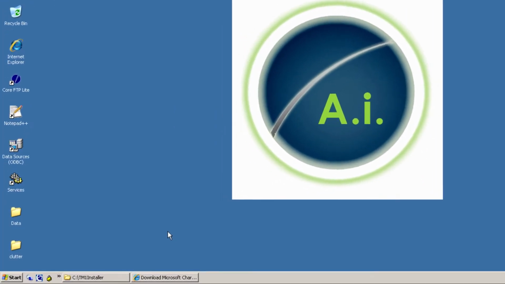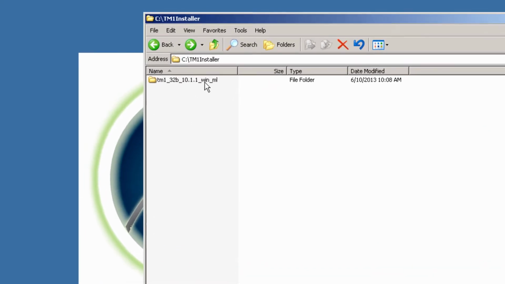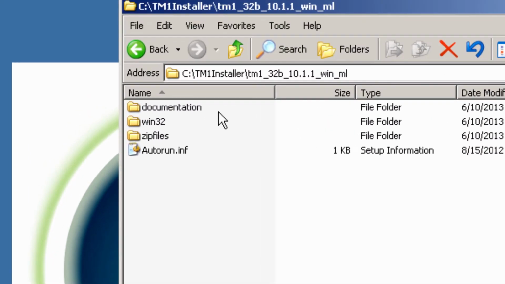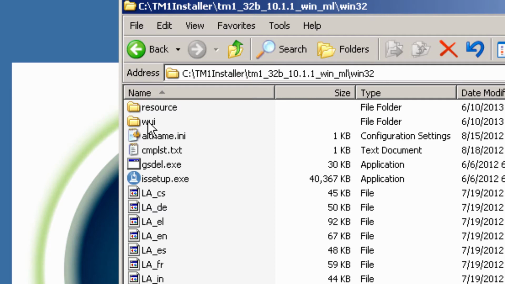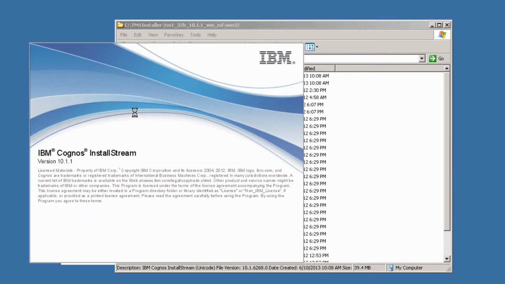So start off by browsing to the location of the installation media. This folder might be in an archive you downloaded or on a physical DVD. Then go into the folder Win32. If you're installing the 64-bit version, this folder will be called Win64. Then run the setup executable called issetup.exe.